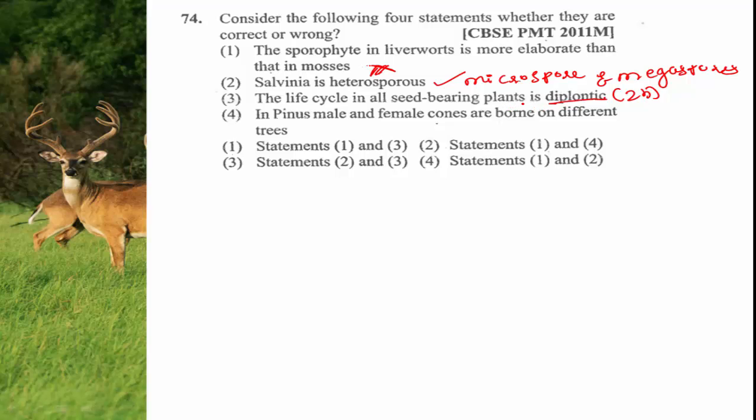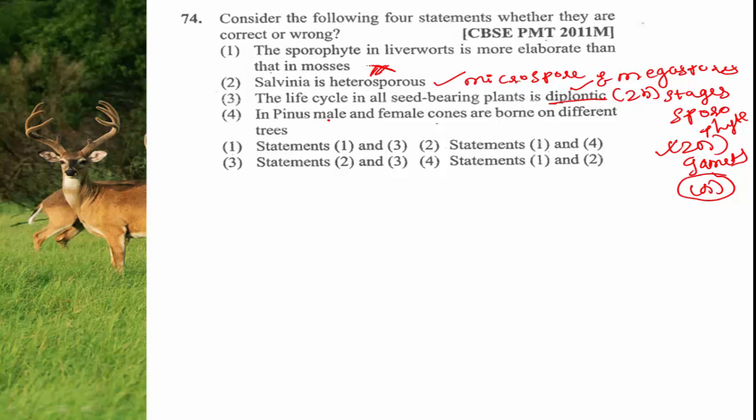Gymnosperms are seed bearing plants, angiosperms are seed bearing plants, and in both the plant groups the life cycle is diplontic. And major stages, the plant body itself is sporophyte and sporophyte is diploid in condition. ಗ್ಯಾಮೆಟ್ಗಳು ಮಾತ್ರ ಹ್ಯಾಪ್ಲಾಯ್ಡ್ ಇರ್ತಾವೆ. Except the gamete, remaining all the stages are diploid and the life cycle is diplontic. This statement is also correct.